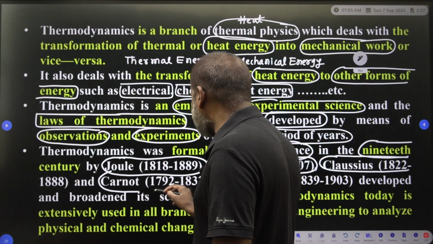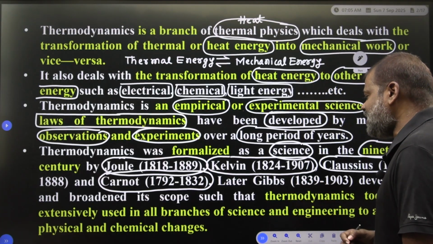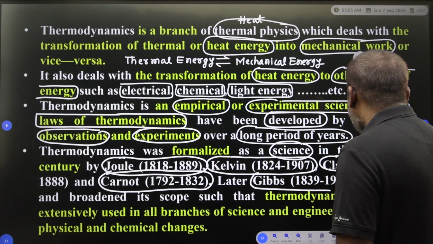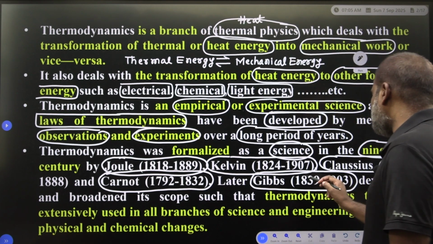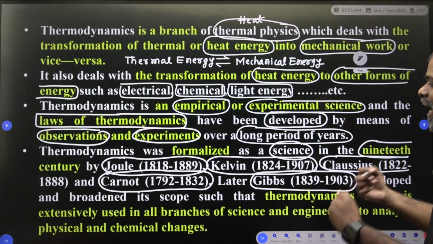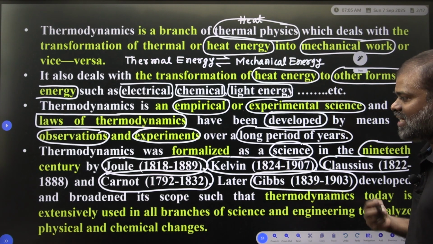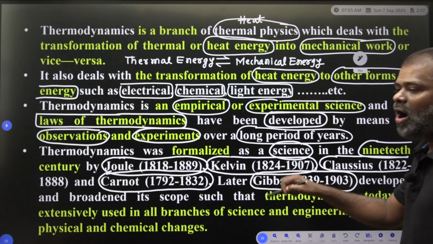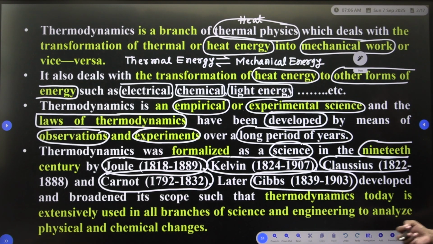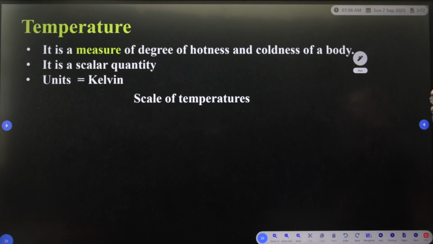The fourth is Carnot, 1792 to 1832. Lastly, Gibbs came, 1839 to 1903. They developed and broadened its scope, such that thermodynamics today is extensively used in all branches of science and engineering to analyze physical and chemical changes. This is the brief introduction to thermodynamics.